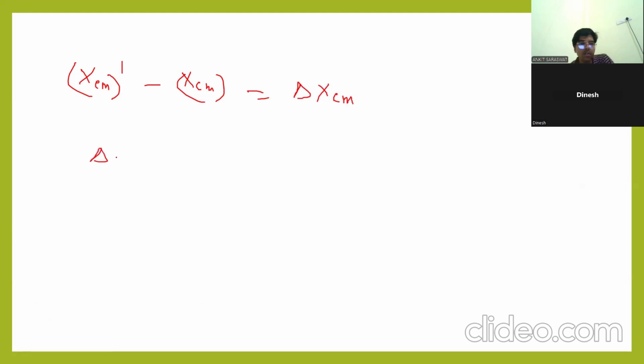Now any question they are asking, what is delta x_cm? You can directly write the formula: m1 delta x1 plus m2. Sir, can you please repeat this concept? You are just confusing, you're writing.